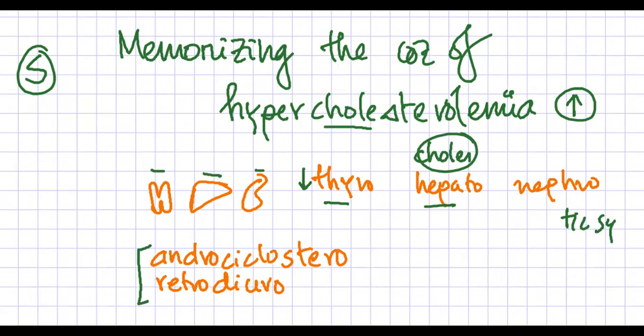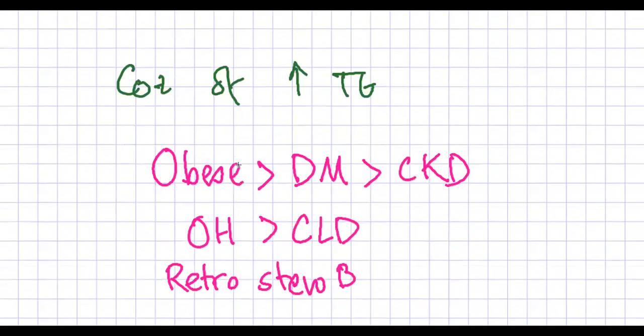Andro, cyclo, stero, retro, diuro. Andro means androgens, cyclo means cyclosporine, stero means steroid, and retro-diuro means retroviral agents and diuretics. So those are the causes of hypercholesterolemia. So let's rewind. Thyro, hypothyroidism; hepato, cholestatic liver disease; nephro, nephrotic syndrome; androgens; cyclosporine; steroids, retroviral agents, and diuretics.